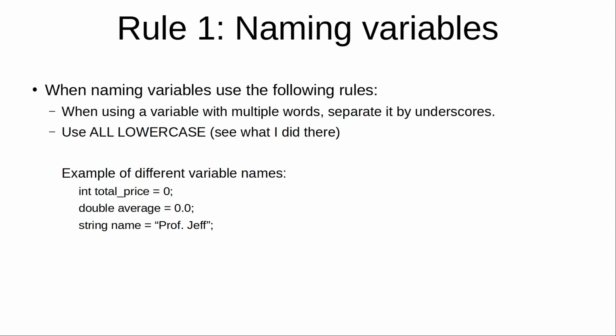Double average, that's a floating point number. And string name equals Prof. Jeff. And you'll notice that it's all lowercase.